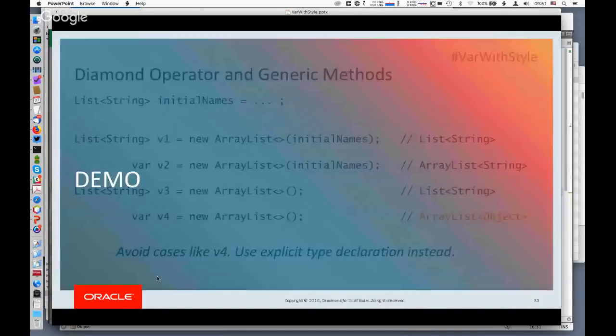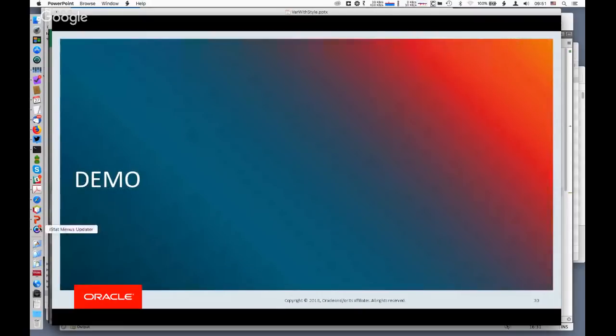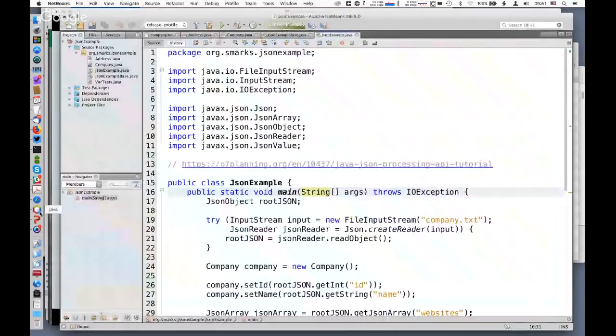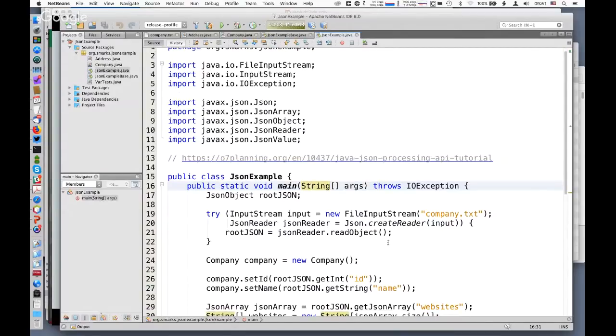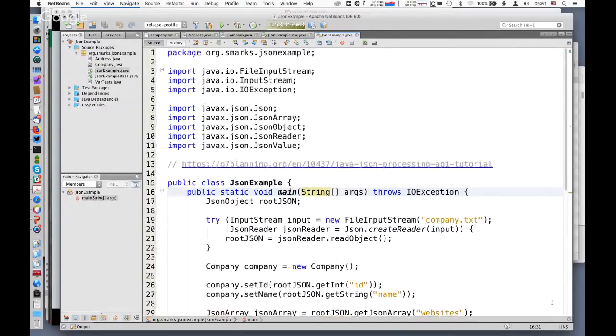All right, let me run over to a quick demo here. So this is NetBeans 9, which has support for Java 10. Because this is Apache NetBeans, the versioning is kind of off. So oddly enough, NetBeans 9 does have support for Java 10. And so I pulled a simple example off of the web and modified it a little bit. But basically, this is a simple example of